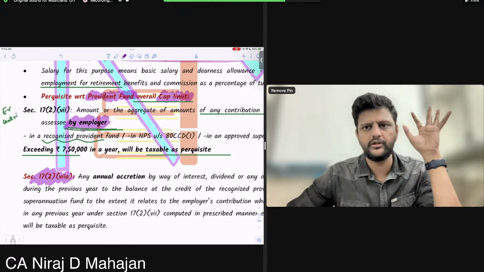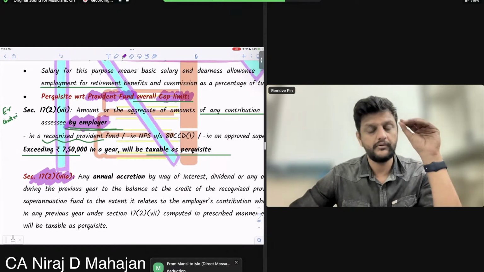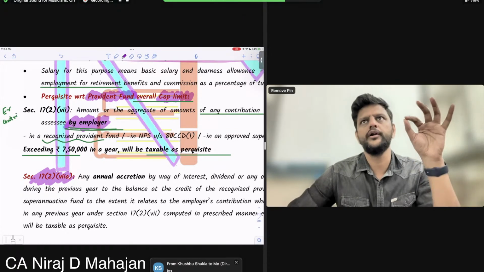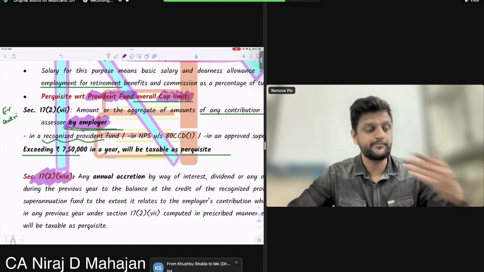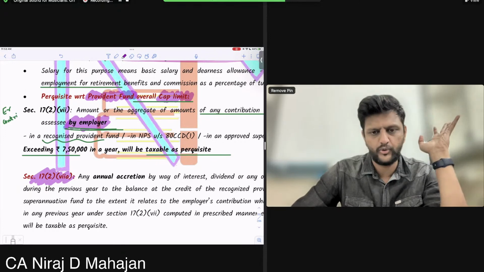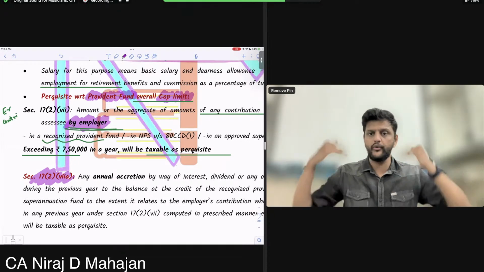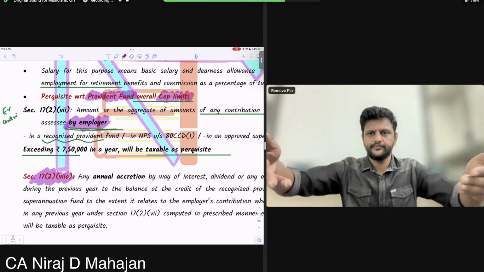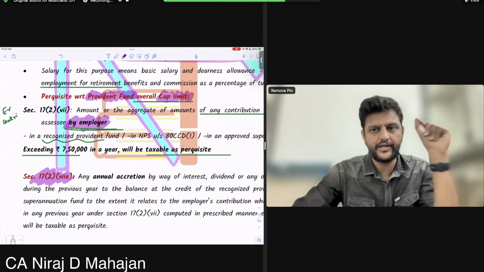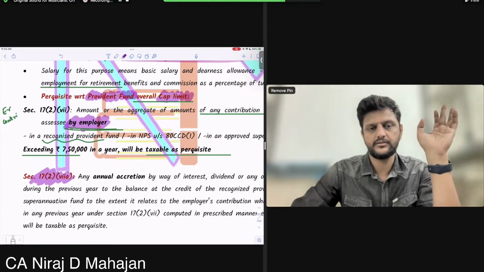Employee's self-contribution, where is the effect or impact? Very good, Mansi. All of you others also answer. I am asking you an important question now, and please give 100% attention now. Employee's contribution, I am talking of contribution, expenditure. The time you invest or put in the provident fund, employee's contribution. What happens? What is the benefit to the employee? I am not talking of withdrawal, Mansi. I am talking of expenditure or investment. When the employee contributes, what happens to that amount? That amount is taken as deduction under section 80C.